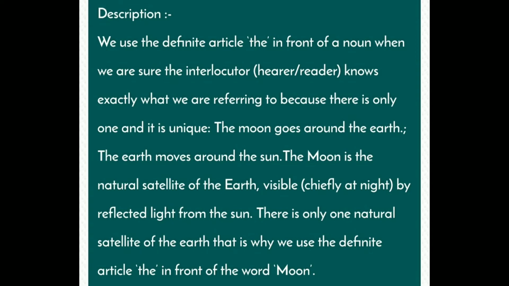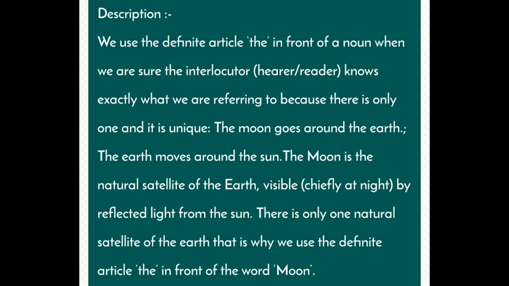The moon is the natural satellite of the earth, visible chiefly at night by reflected light from the sun. There is only one natural satellite of the earth. That is why we use the definite article the in front of the word moon.